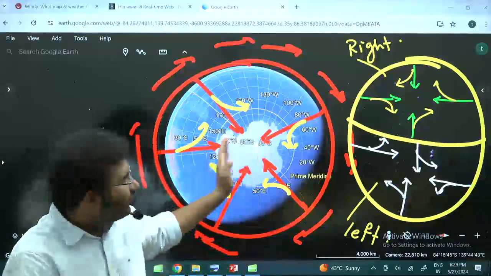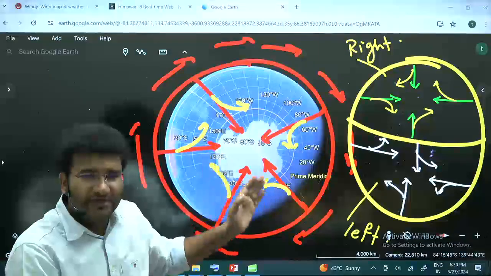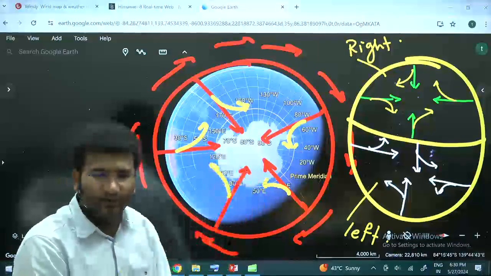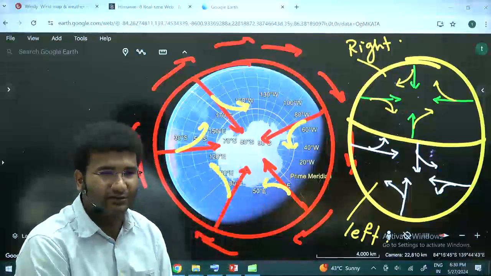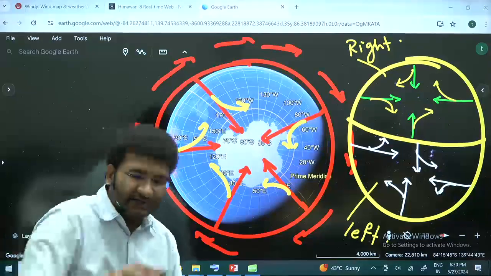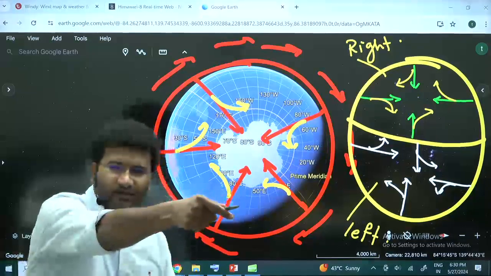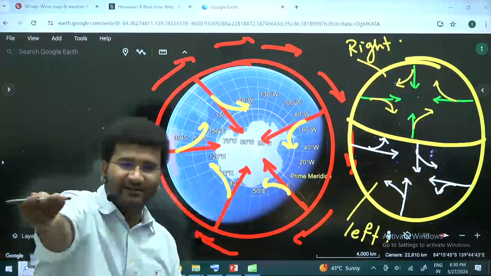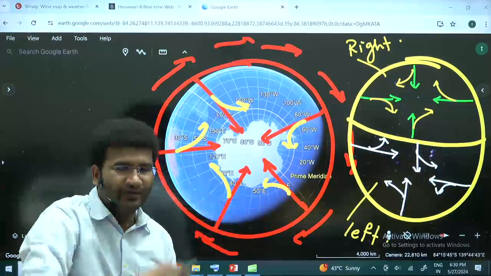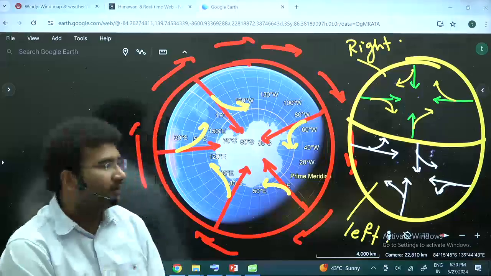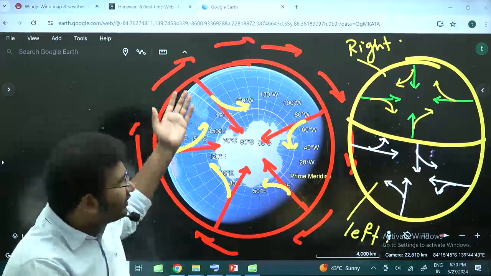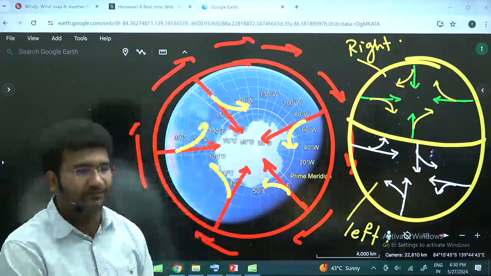Now this Coriolis force is also influencing the direction of the wind, as well as the speed of the wind. ठीक है? A wind which is moving in a straight line will move faster, but a wind which is taking a curve will move in a slower way. Right? Clear? If you want to take a photograph, quickly take it.